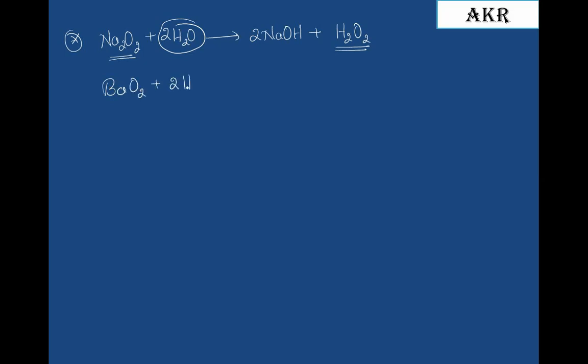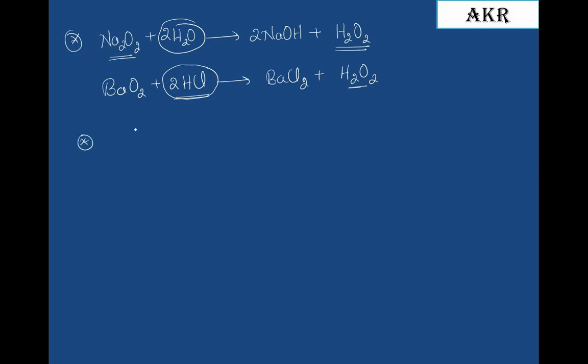If I take sodium peroxide, when it is subjected to hydrolysis, we get sodium hydroxide with the liberation of hydrogen peroxide. It indicates that all the first group elements' peroxides, when subjected to hydrolysis, give hydrogen peroxide. If barium peroxide is treated with a mineral acid like dilute HCl, it forms barium chloride with the liberation of hydrogen peroxide. Means second group elements form hydrogen peroxide when treated with dilute acids.